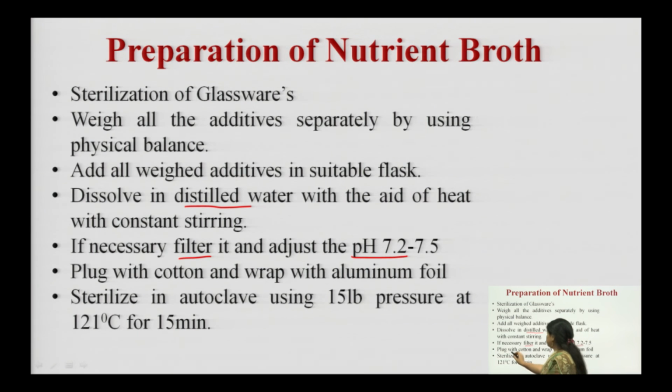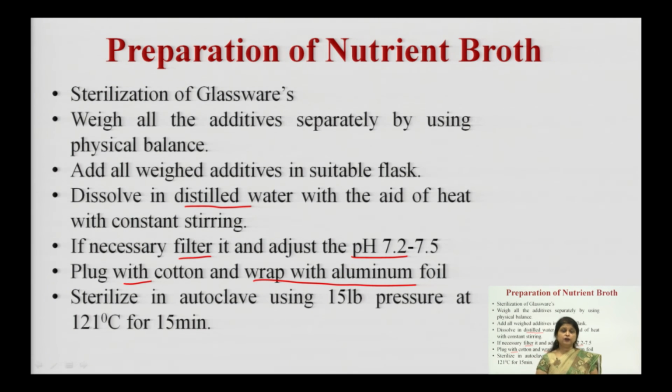After that we will add the whole media which we have prepared by adding the raw materials, the nutrients, into the distilled water. We will dissolve it, put it into the flask, cover the flask with the cotton plug, and after that we will wrap it with the aluminum foil. After wrapping the flask containing the media in the aluminum foil, we will put it into the autoclave.